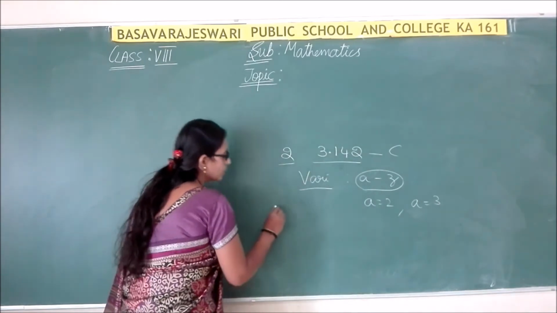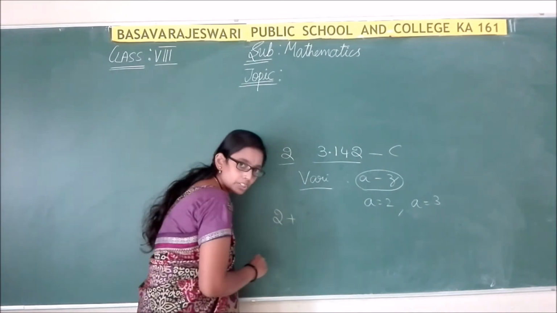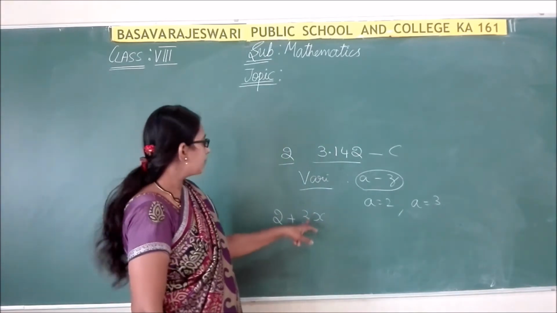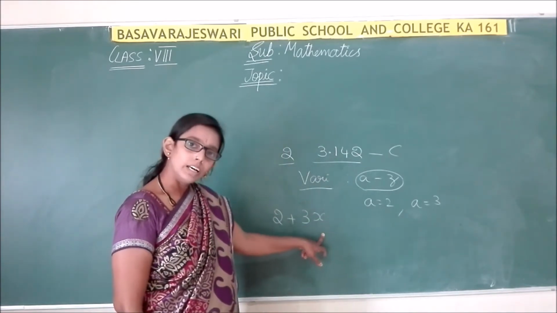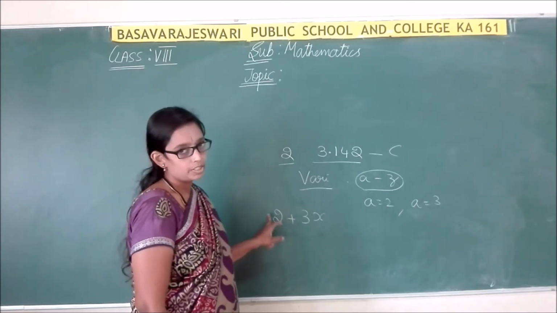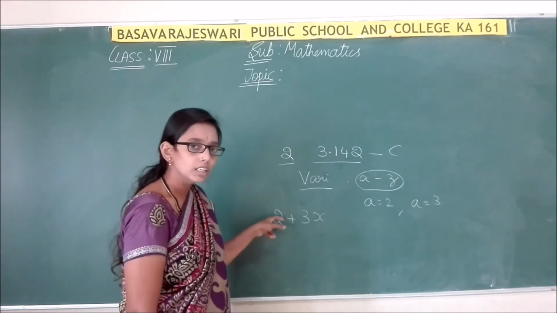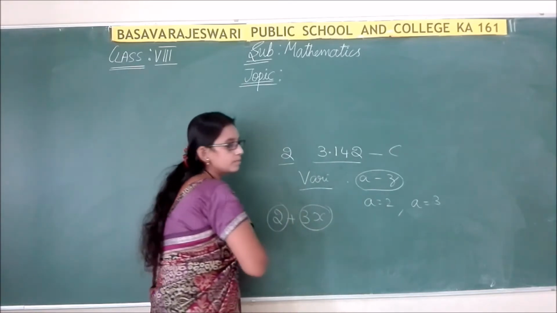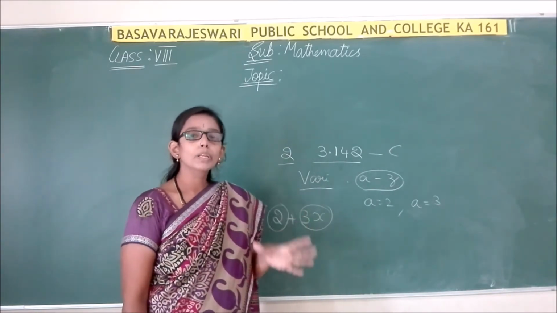After this, I am going to write one expression. So please tell me, which type of expression is this? It is a binomial expression. Then what is an expression? Expression is the combination of terms.